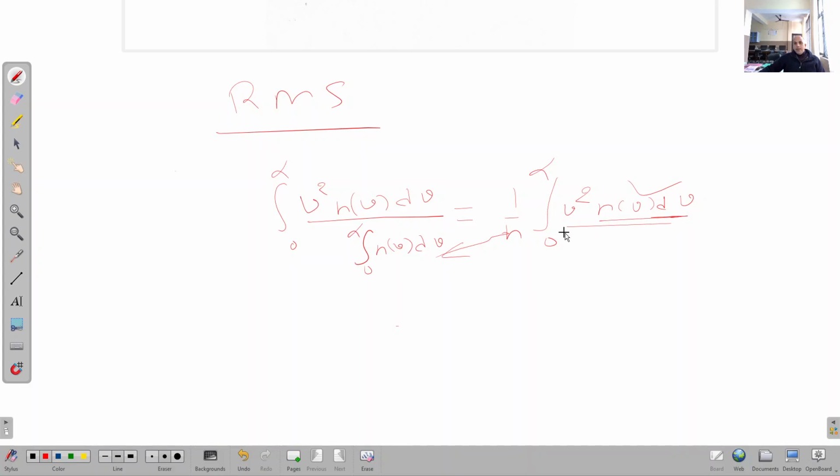We have to put the value of n_v dv here. So when you put the value of n_v dv, it will become 1 upon n integral 0 to infinity 4 pi times m upon 2 pi kT to the power 3 by 2, v power 4, into e raised to power minus m v square upon 2 kT into dv, right?